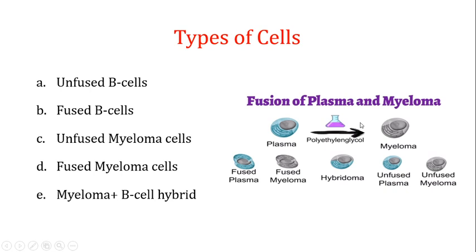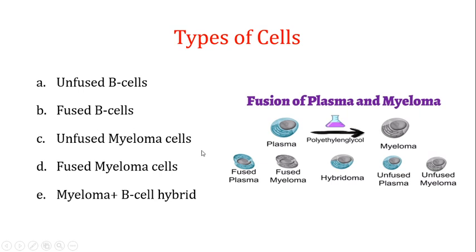When you fuse the spleen cells and the myeloma cells by using polyethylene glycol, you can expect 5 kinds of cells. The first one is the fused B cells.